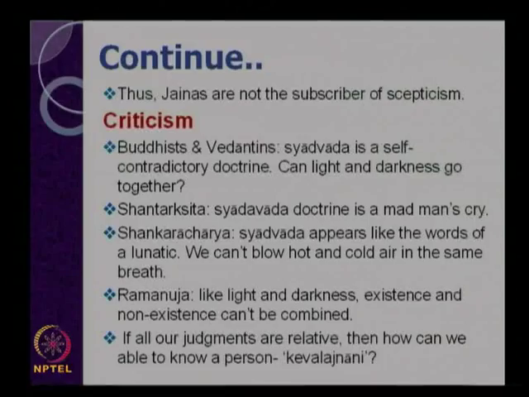In a particular context, an object can be judged as real and unreal. The Buddhists and Vedantins ask Jainism whether there can be a possibility where light and darkness go together. If not, then Syadvada cannot be accepted as a theory, because it is a contradiction in terms.